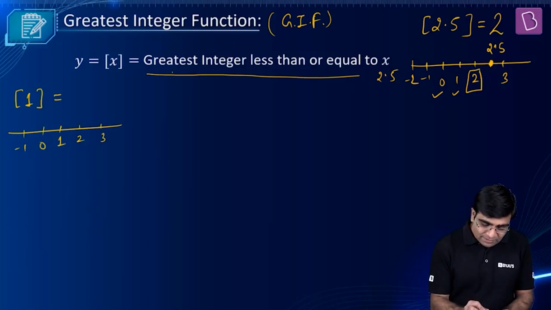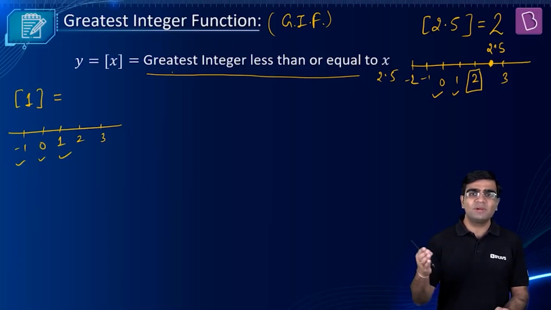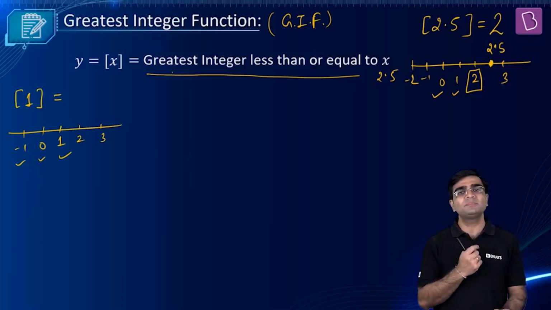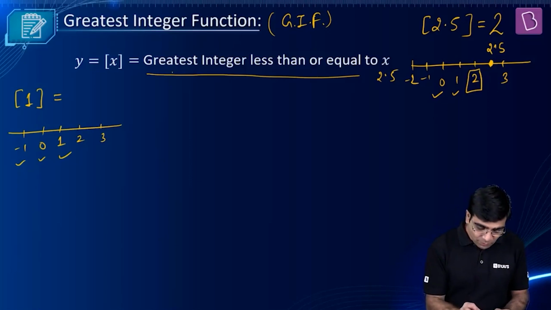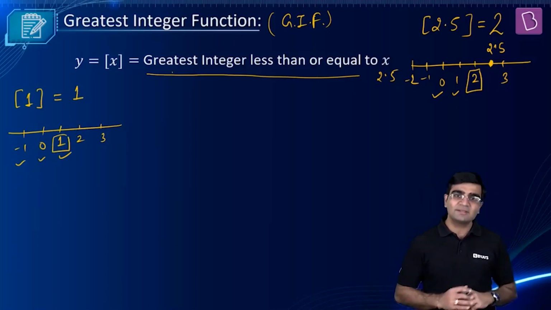So 1 or lesser than that, there are many integers: minus 1, 0, 1, and so on. Which one is the largest? 1 itself. What is my answer? Simply that. As simple as it sounds.